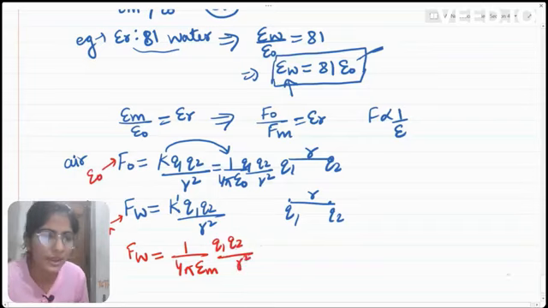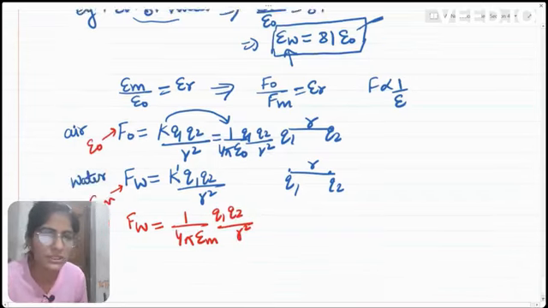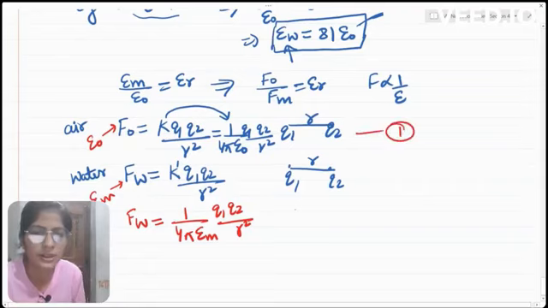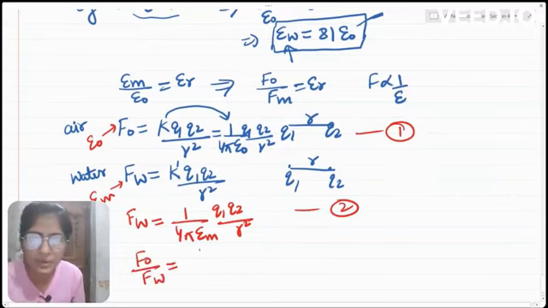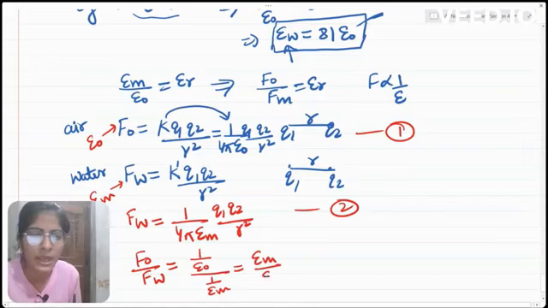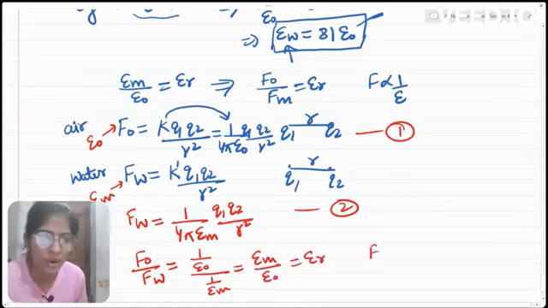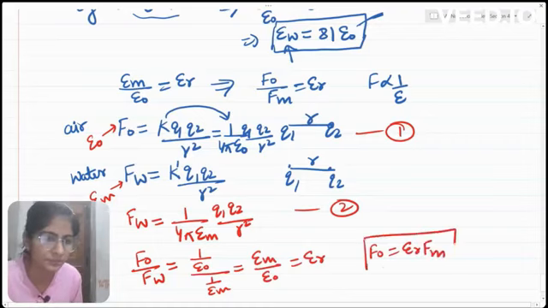Now if we divide the first equation by the second, F naught by Fw, we get 1 by epsilon naught divided by 1 by epsilon m, that is epsilon m by epsilon naught, which is epsilon r. So F naught is equal to epsilon r times the force in the medium.